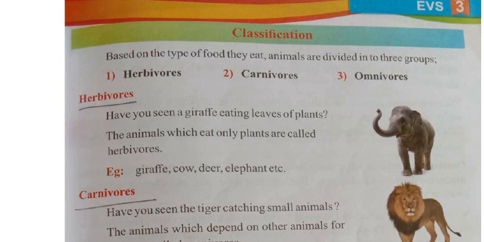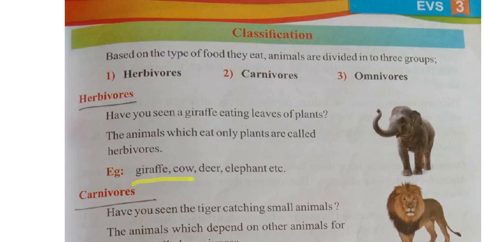We shall see one after one. First one is what, Nana? Herbivores. Have you seen a giraffe eating leaves of plants? Yes. Any time when you go to the zoo, you might have seen giraffes, elephants, so all these will be eating what? Leaves, plants. Yes or no? The animals which eat only plants are called herbivores. Example, giraffe, cow, deer, elephant, etc.